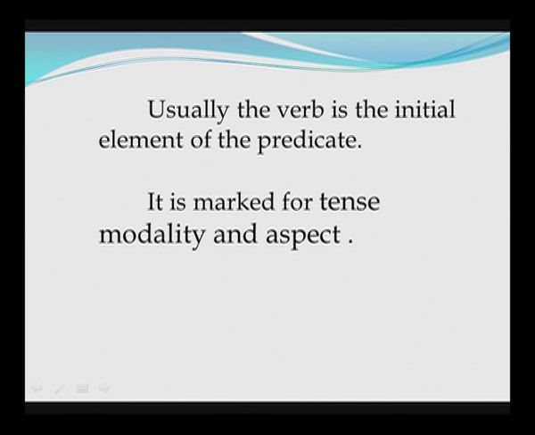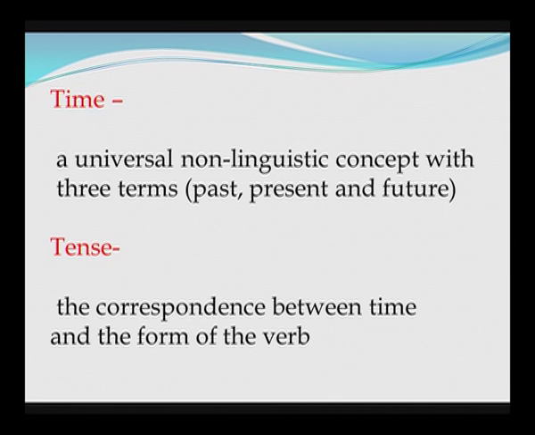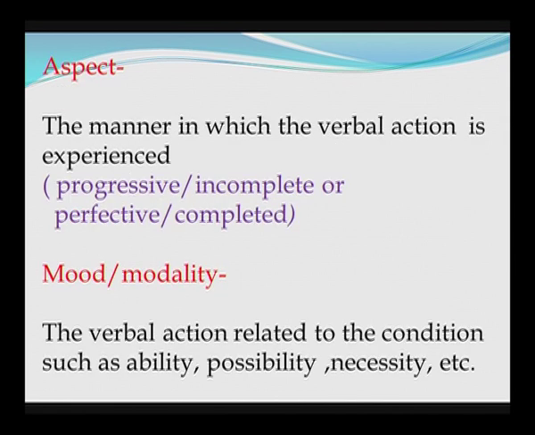and aspect. We all know that time is a universal non-linguistic concept with three terms: past, present and future, whereas tense is the correspondence between time and the form of the verb. Aspect is the manner in which the verbal action is experienced. It can be progressive or incomplete, or perfective or completed, whereas modality or mood, it is the verbal action related to the condition such as ability, possibility, necessity, etc.